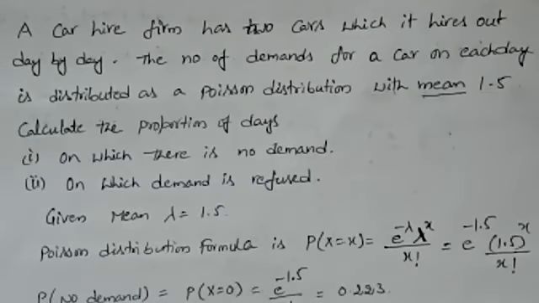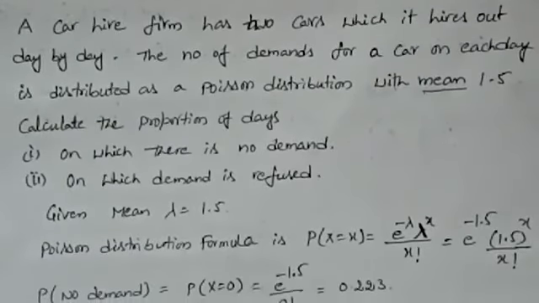So mean is related to lambda is equal to 1.5. The next: how many cars are hired per day? Only 2 cars. If we cross those 2 cars, that demand will be refused.